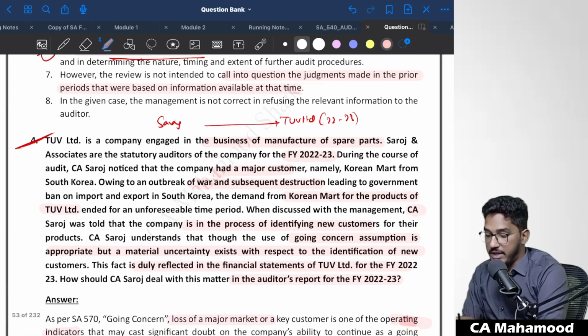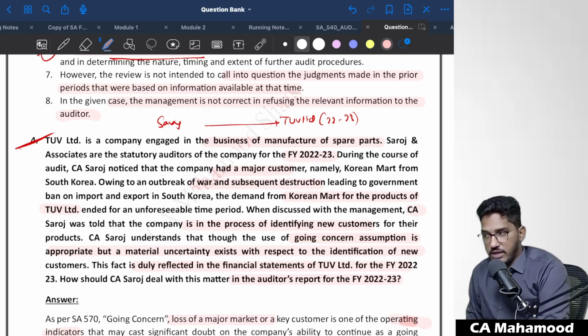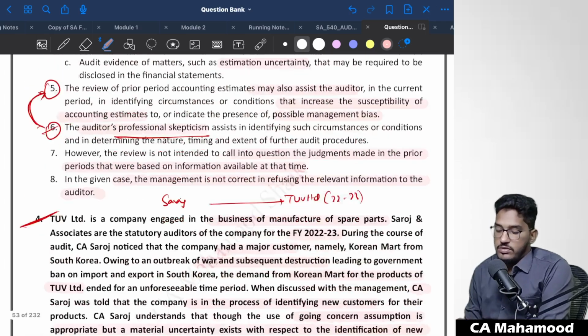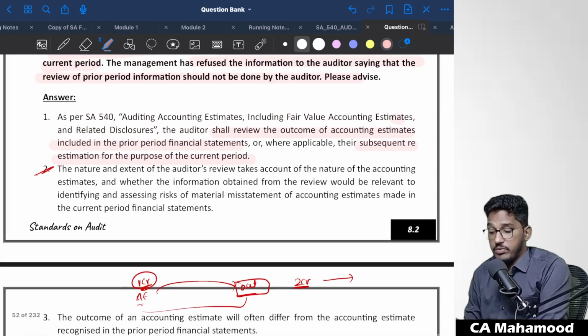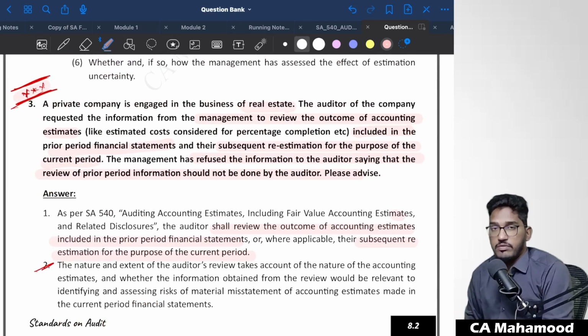In the given case, the management is not correct in refusing to give the relevant information to the auditor. The management is saying they will not share last year's accounting estimates related data, which is actually wrong. They have to share it with the auditor. Understood, everybody? This question is very important from the examination perspective. Please do mark it and go through this question before going for the examination.